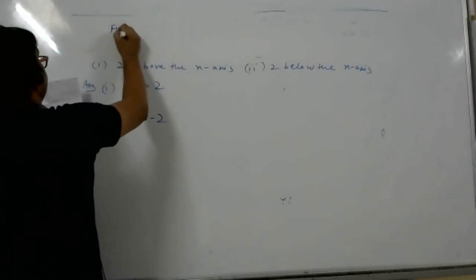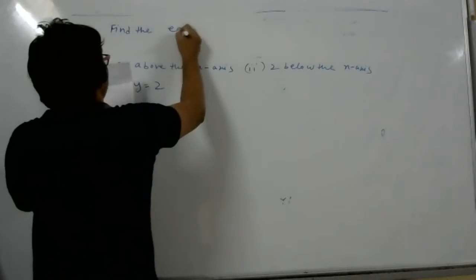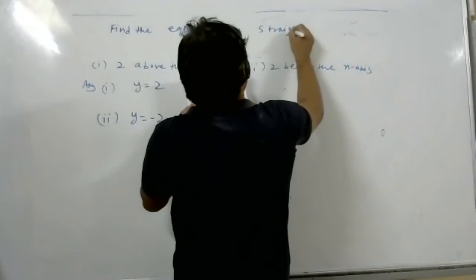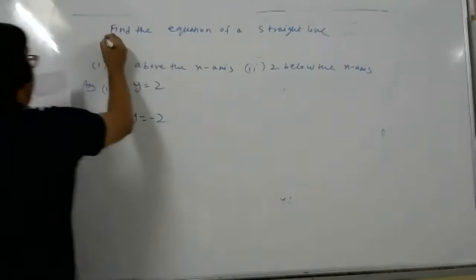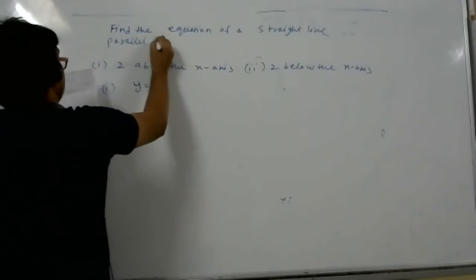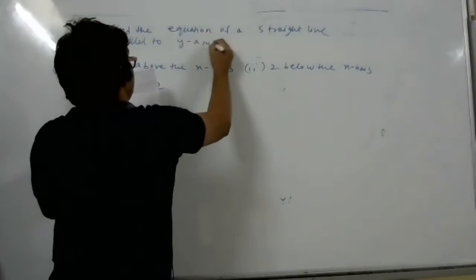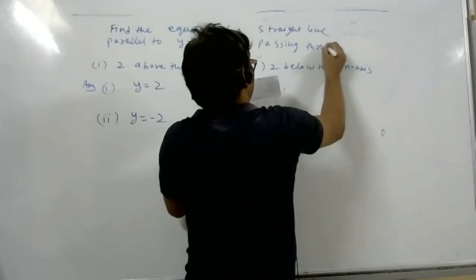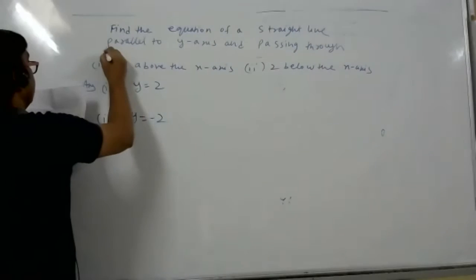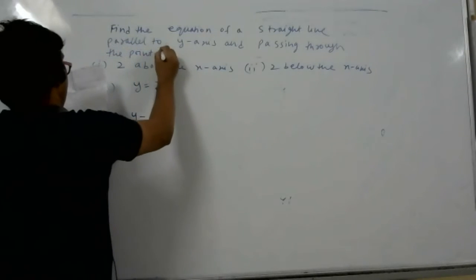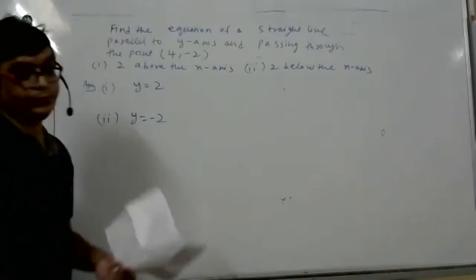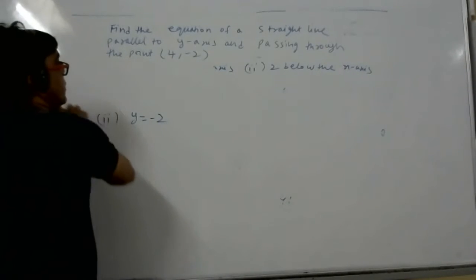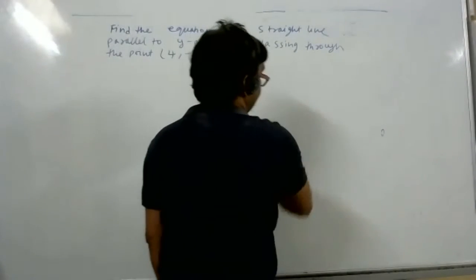Find the equation of a straight line parallel to y-axis and passing through the point (4, -2). The line is parallel to y-axis. So its equation will be x is equal to a.